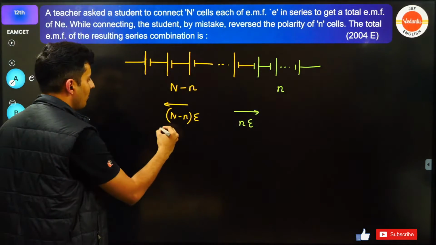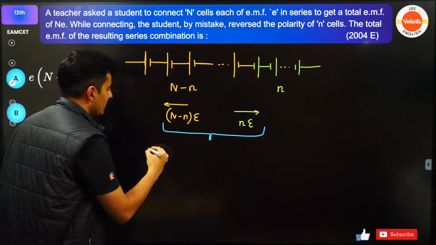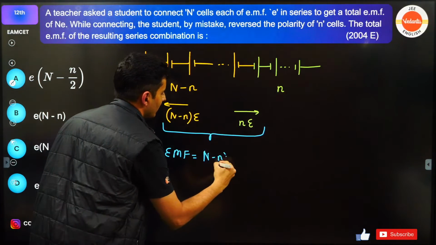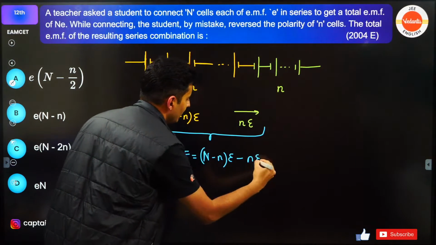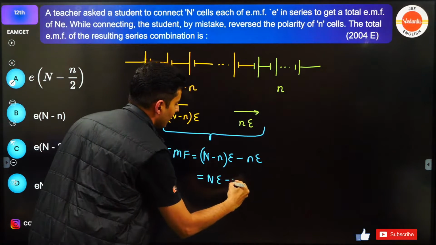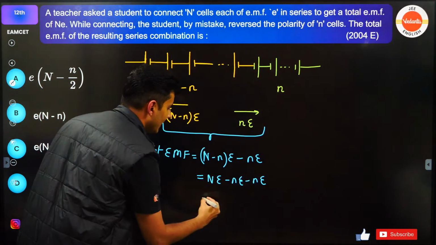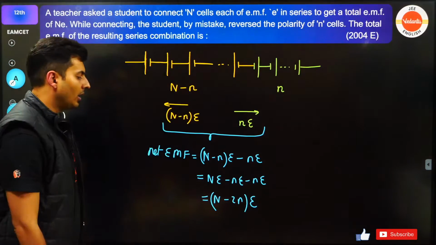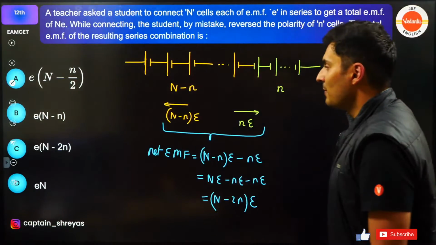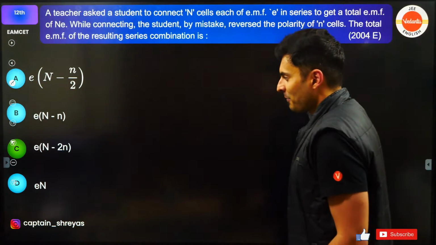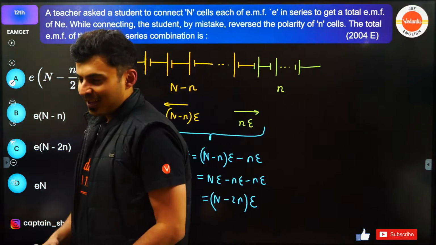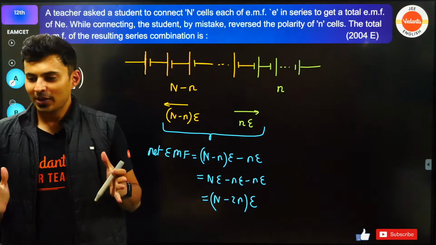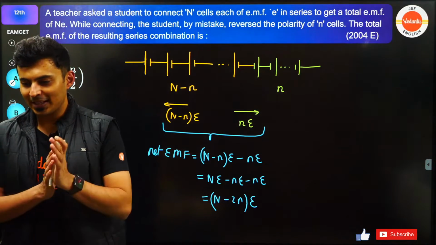So hence, when I combine both of them together, the net EMF will be (N minus n) into E minus nE. So that will be NE minus small nE minus small nE. So you can see it is (capital N minus 2 small n), capital E is common outside. So N minus 2n, which is option C, of course. I hope this is clear. Okay, understood? Clear? Amazing. Let's move on.